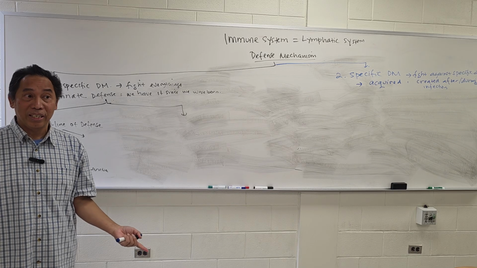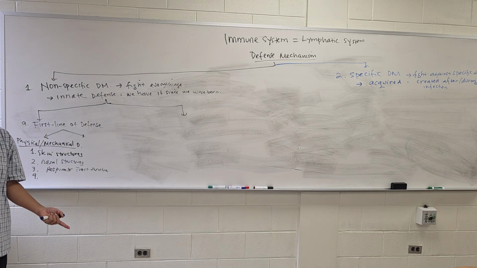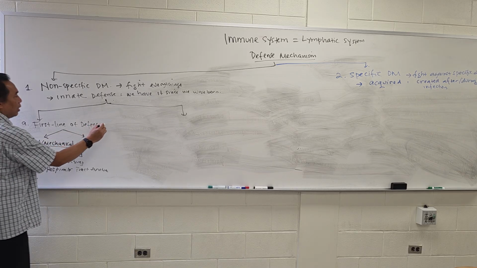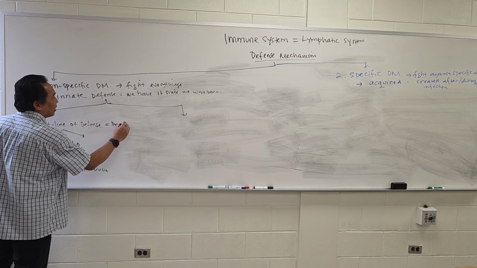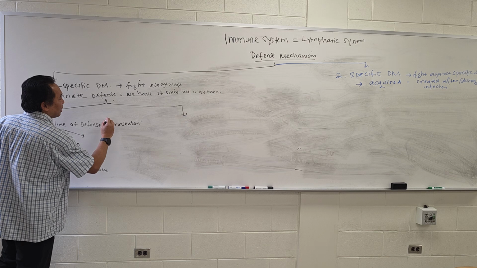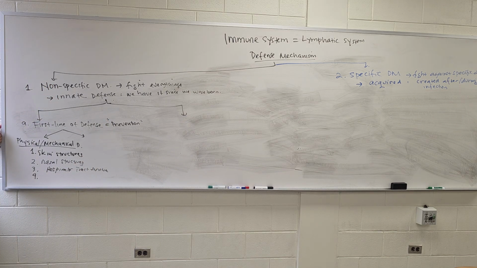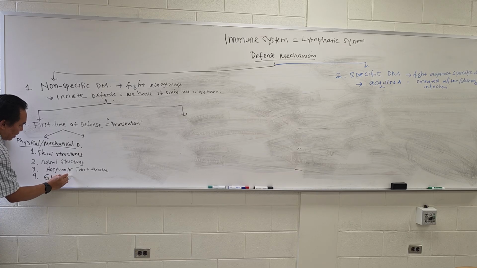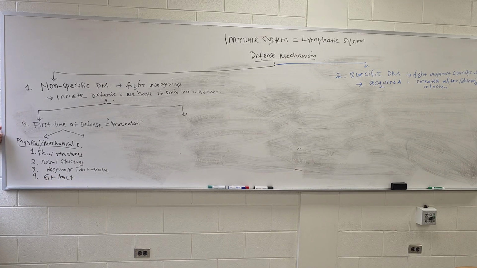That's our physical. That's the first line of defense. It protects us. So the first line over here is mostly for prevention. We also have a very nice GI tract that can also remove bacteria or viruses. That's a first line of defense in the physical type. Get it?